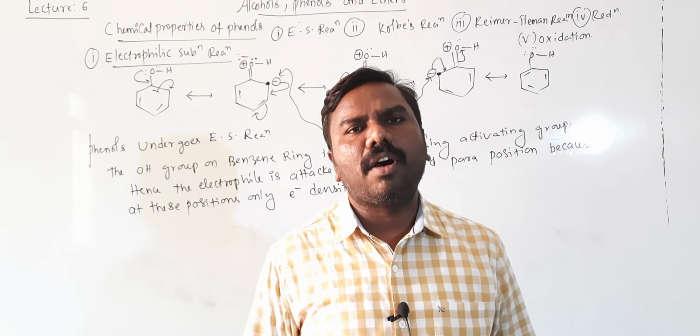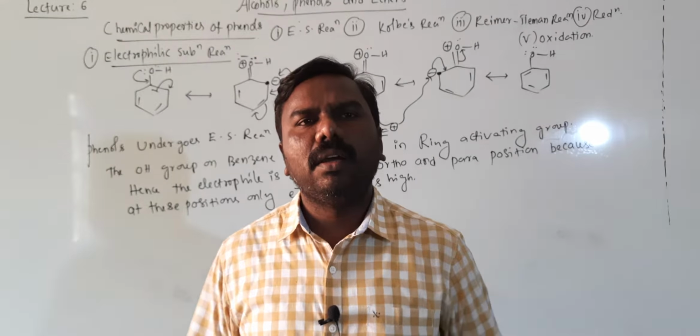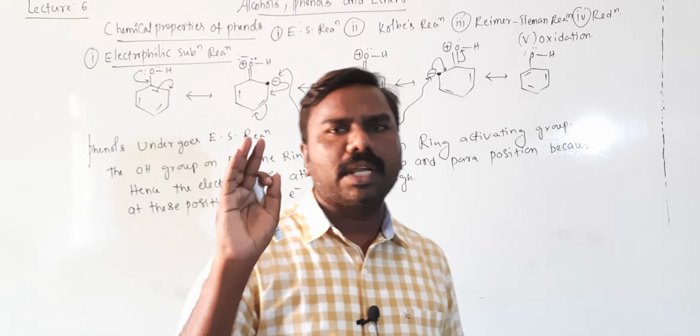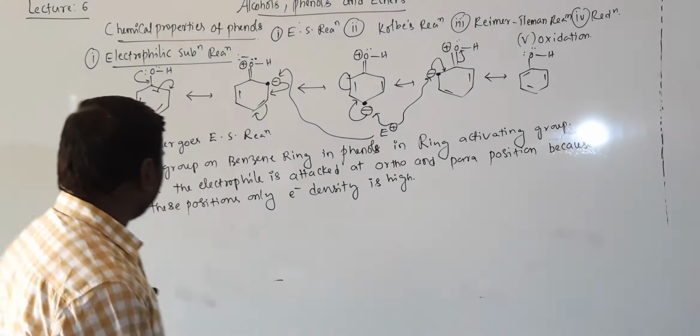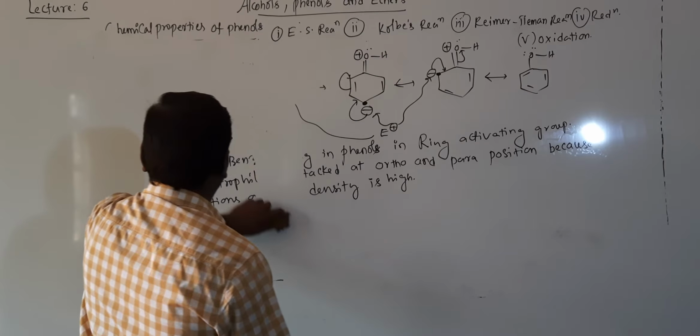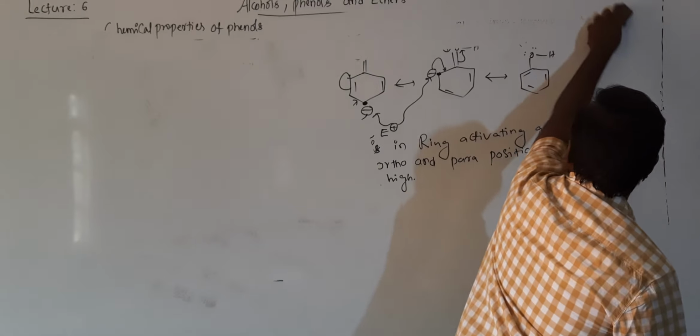The most common electrophilic substitution reactions that phenols undergo are, first, nitration, and second, halogenation. Now we will discuss nitration of phenols.